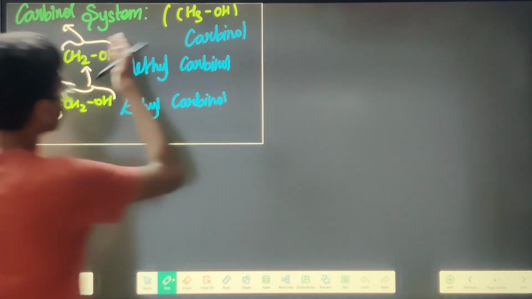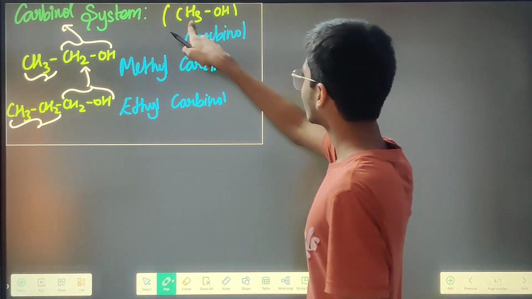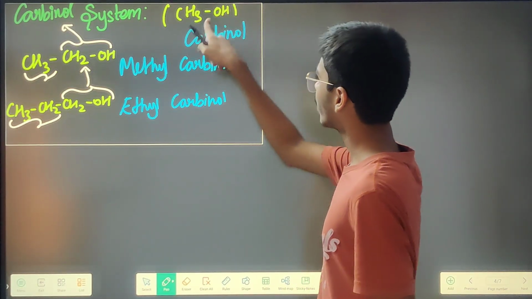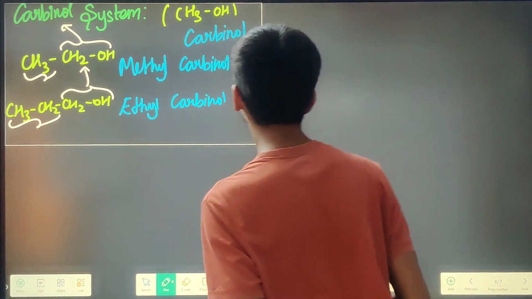So, the carbinol system. What is your carbinol system? First, what is your carbinol? Carbinol is where you have CH3 here and then OH here. Your methanol. Carbinol is what? Your